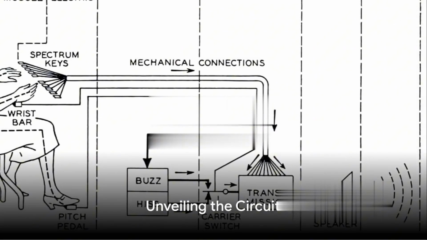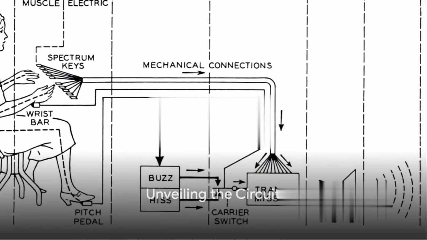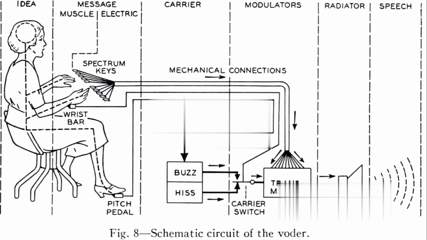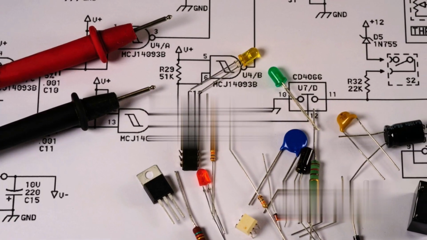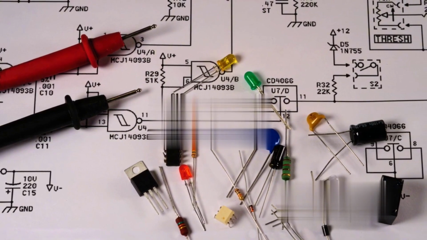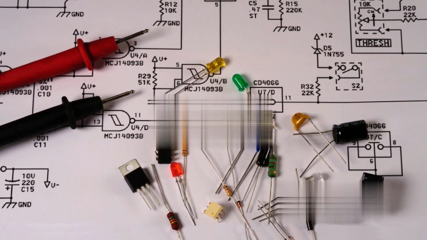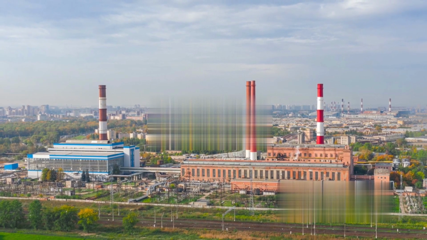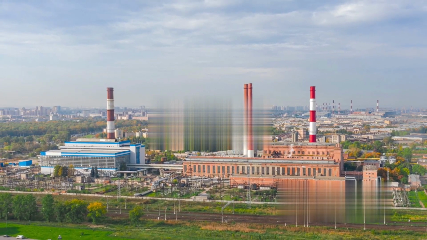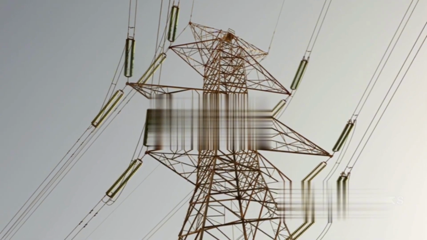A circuit, as simple as it sounds, is a closed pathway. It's like a roundabout in a city, where traffic, or in our case electricity, flows in an unbroken, continuous path. At the heart of this path, we have three key elements: a power source, a load, and a conductive path. The power source, much like a city's power plant, is where our electrical current originates. It's the driving force that propels the current around our circuit.